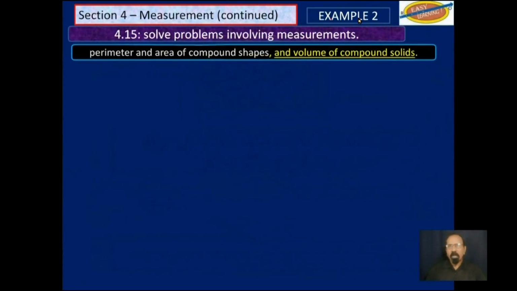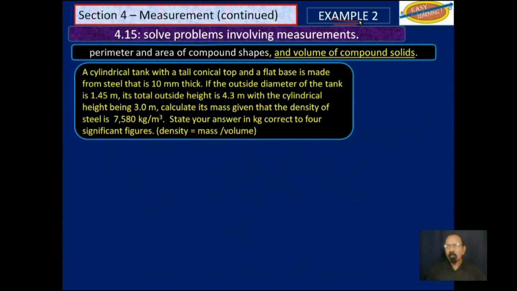All right, we go on to example 2. A cylindrical tank with a tall conical top and a flat base is made from steel that is 10 millimeters thick, that's 1 centimeter. If the outside diameter of the tank is 1.45 meters, its total outside height is 4.3 meters, with the cylindrical height being 3.0 meters.